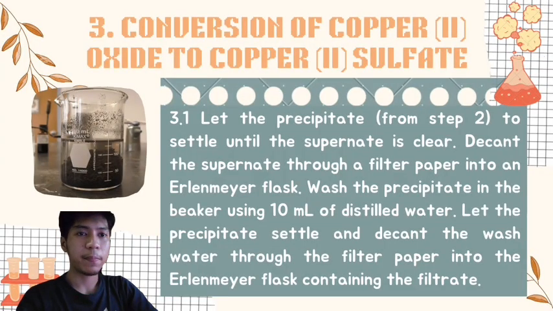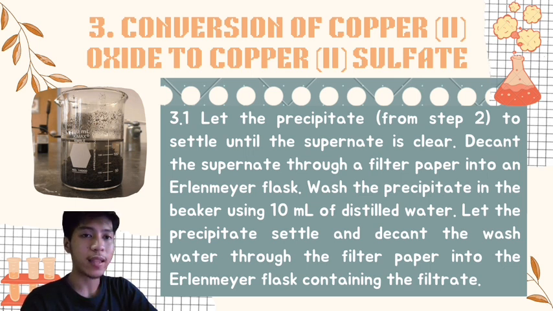So the third step is we need to convert the copper(II) oxide to copper(II) sulfate. In order to do so, we need first to settle our precipitate until the supernate is clear. So after your supernate is already clear, you need to decant the supernate through a filter paper into an earthenware flask. Then after that, you need to wash your precipitate in the beaker by adding 10 ml of distilled water.